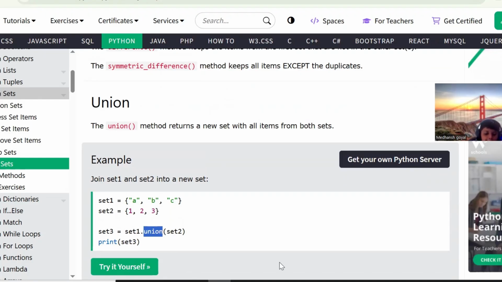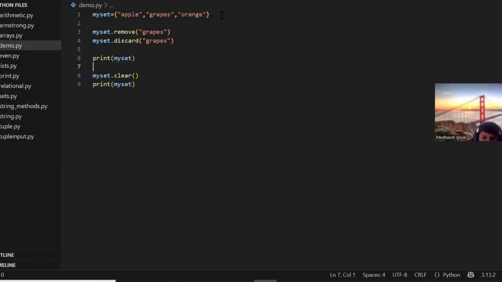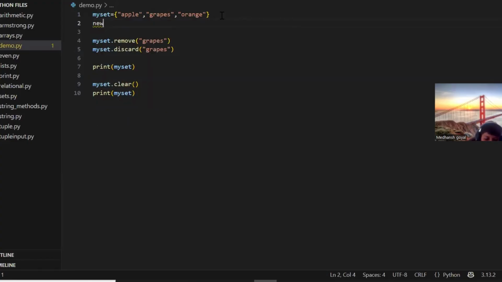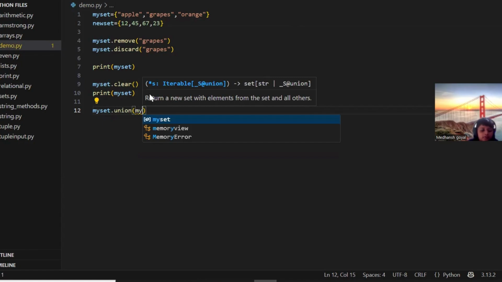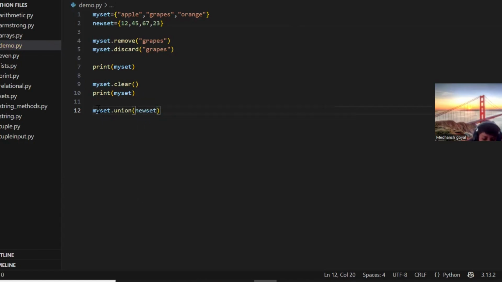Okay. So let's say I take one more set. This is my new set. I say here my set dot union, and inside the union give the other set. Now this command will return a value by merging the two sets, so you need to store it somewhere, right?